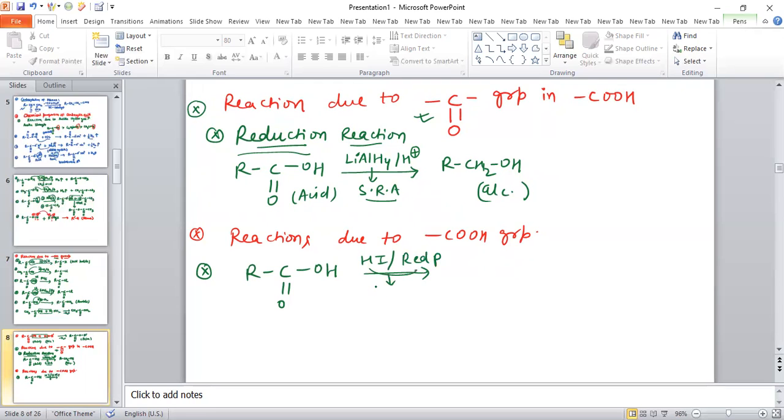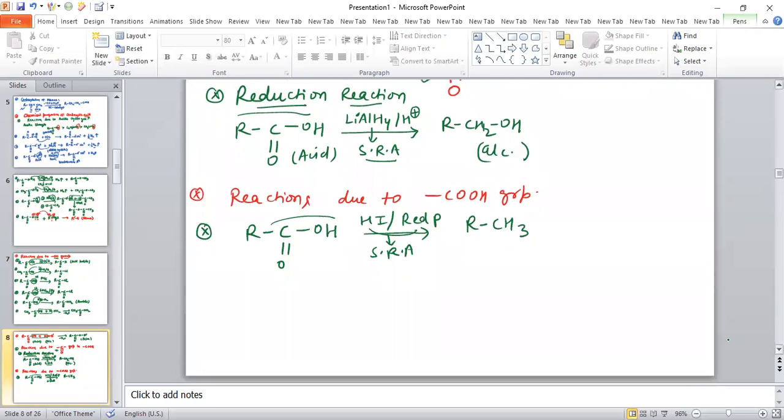This pair is basically a very strong reducing agent, so this carboxylic acid will be reduced directly into alkane. This is one of the reactions of carboxylic acid by the COOH group.